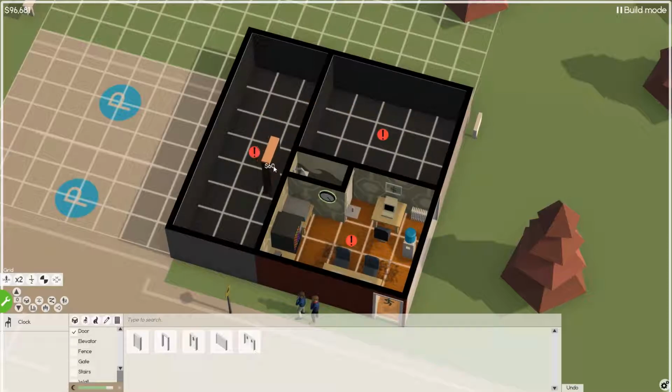We can look at doing that. Let's do this. So we'll put a door here. If you hold down the shift key as you're putting elements in, like windows or doors or chairs, the shift key will let you duplicate the same thing again. So that's how I didn't have to go back and select the door again. So here we go, there's that.